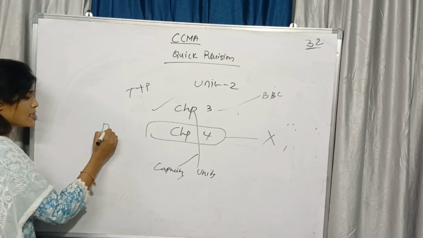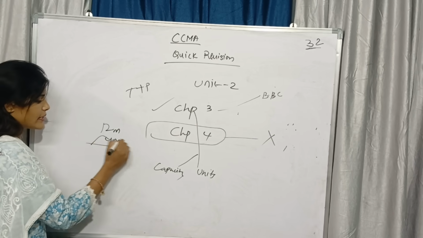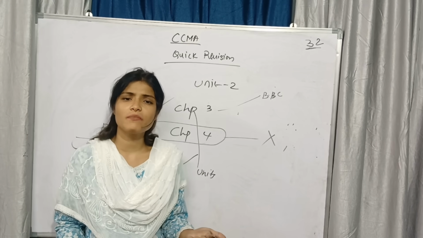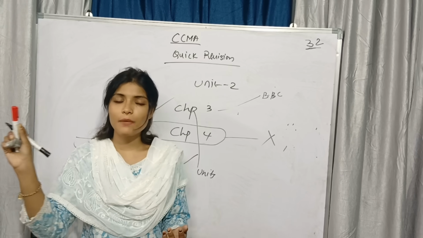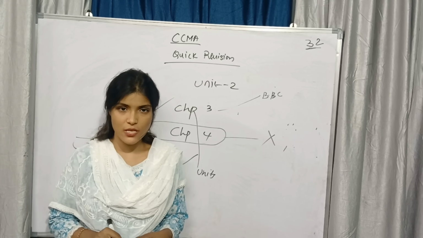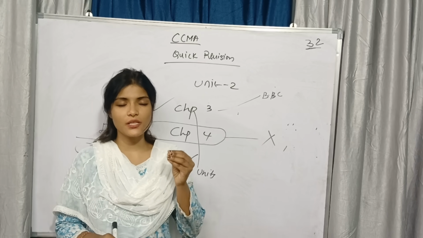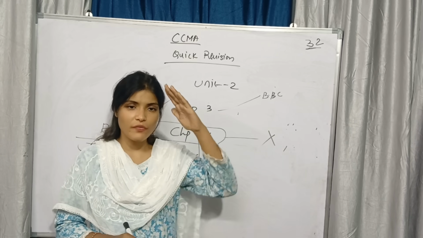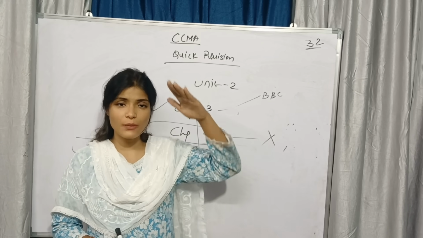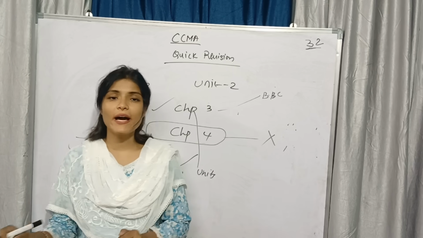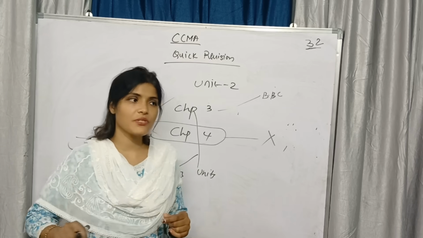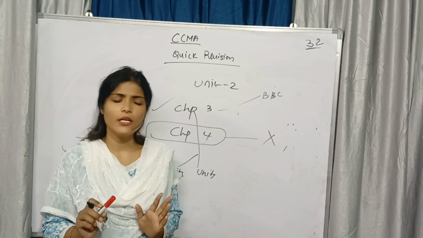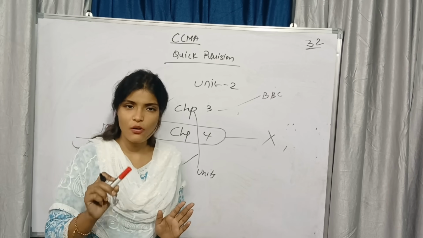That is 12 marks long, 4 marks short. Okay, the 4 marks you can skip, you can leave it also. But what about the theory question? What will they ask as a theory question from chapter 3? What are the contents of budget and budgetary control? Or whatever theory question they may ask from budget and budgetary control, you need to do the pro forma of units. You need to draw the pro forma of capacity. How we have calculated that, the same stuff you need to convert into the theoretical answer. That's it. Okay, for fixed cost the amount is the same, for variable cost the per unit will be the same.